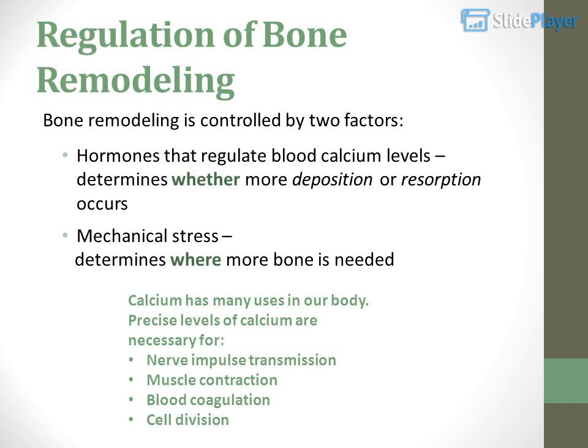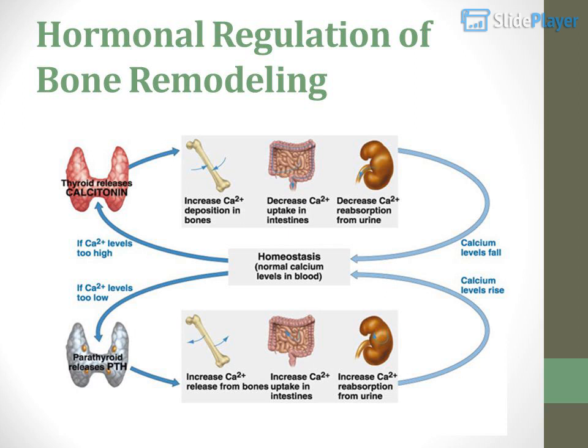Calcium has many uses in our body. Precise levels of calcium are necessary for nerve impulse transmission, muscle contraction, blood coagulation, cell division, and hormonal regulation of bone remodeling.